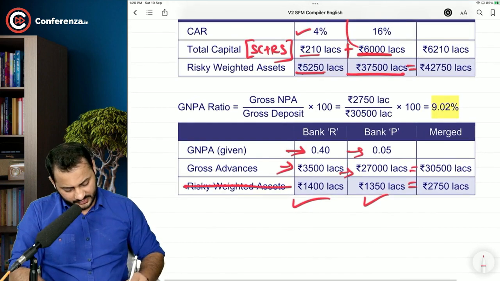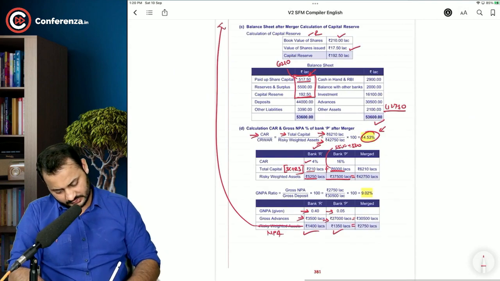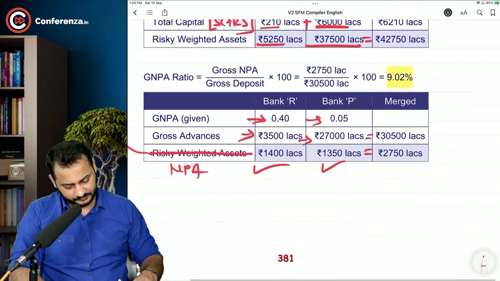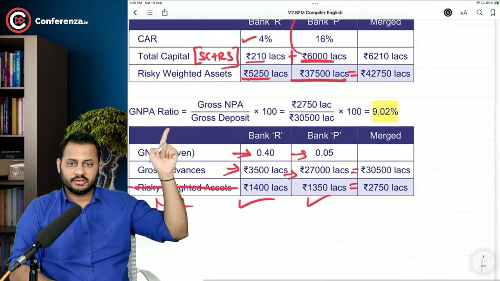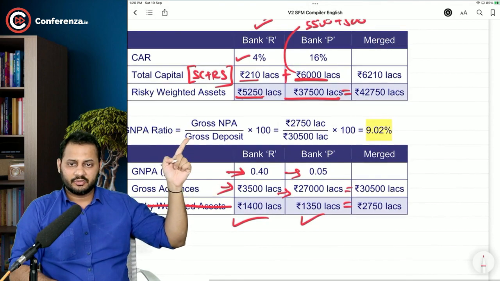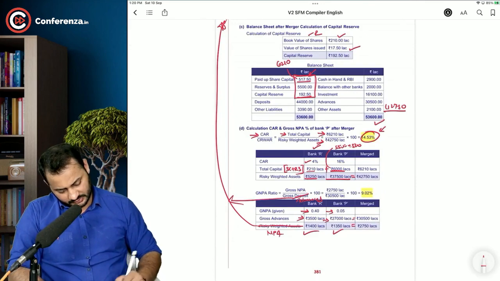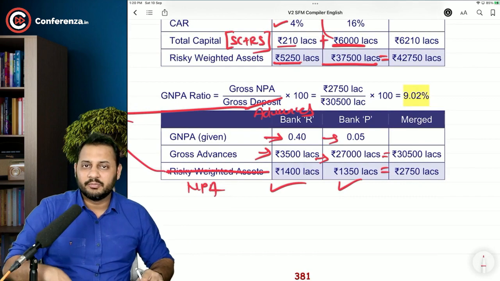It should be NPA, non-performing assets. NPA divided by gross advances. So we can say NPA divided by gross deposit, or you can call it advances. It's not a printing mistake, it's by the institute only. So we have 9.02 as the gross NPA.